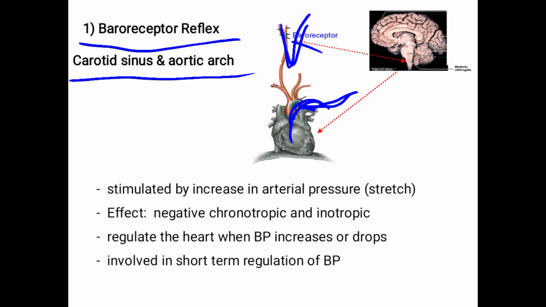Whenever the BP increases, the heart rate decreases. So it is a negative, inverse relationship. So remember, negative chronotropic means decrease in the heart rate and decrease in the force of contraction. That's all.